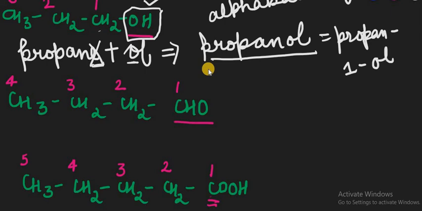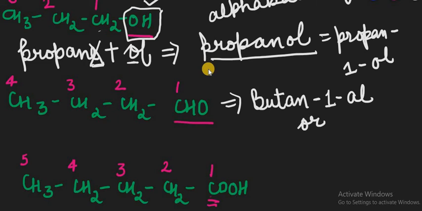Now 1, 2, 3 and 4 is there. So it means that 4 means butane, right? Just remove the E, then on 1 it is given as ol, so butanol, that is also right. That is ol is present, butanol.